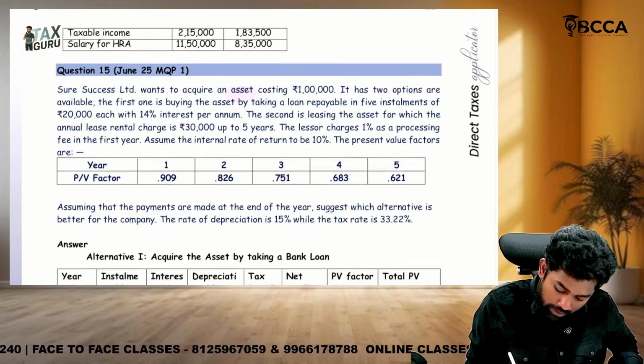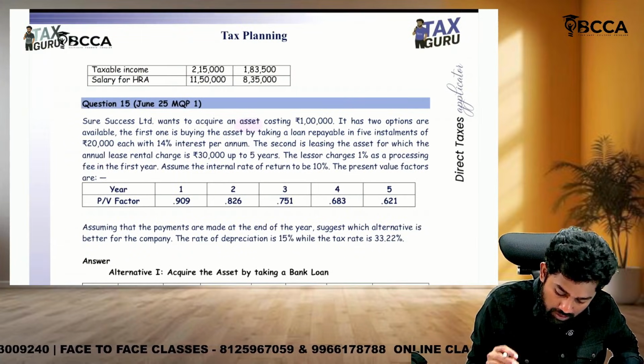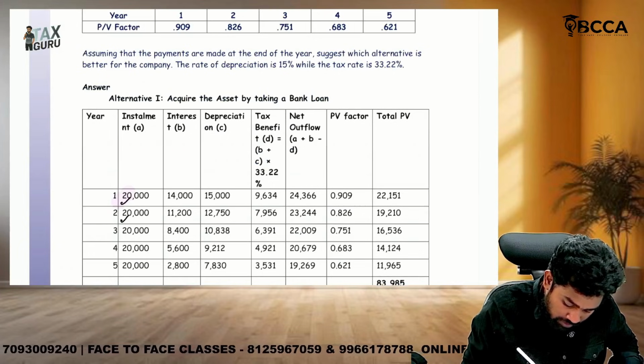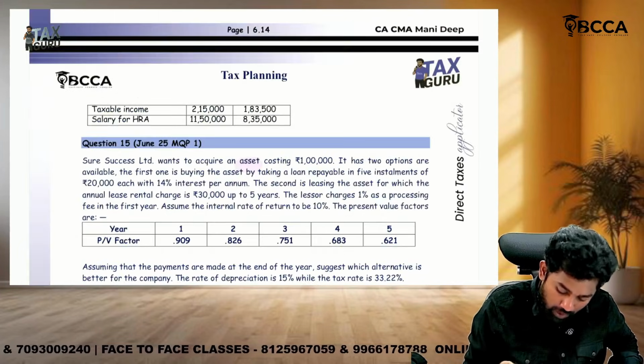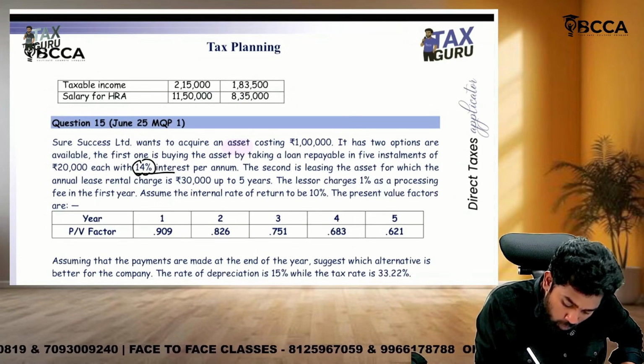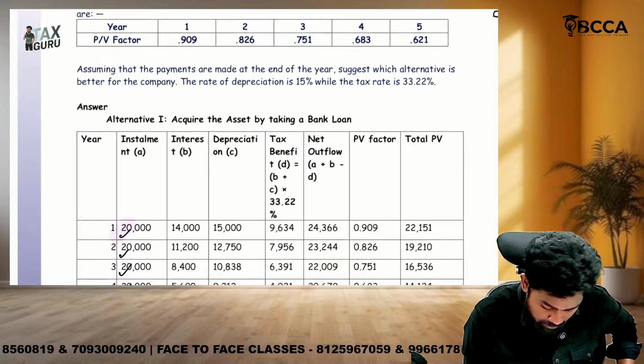Purchasing an asset. When they purchase an asset, how do the installments have to be paid? Every year, 5 installments. So every year they are paying 20,000, 20,000, 20,000, 20,000, 20,000. On this again interest is applicable. What is the interest, sir? Interest at a rate of 14% per annum.